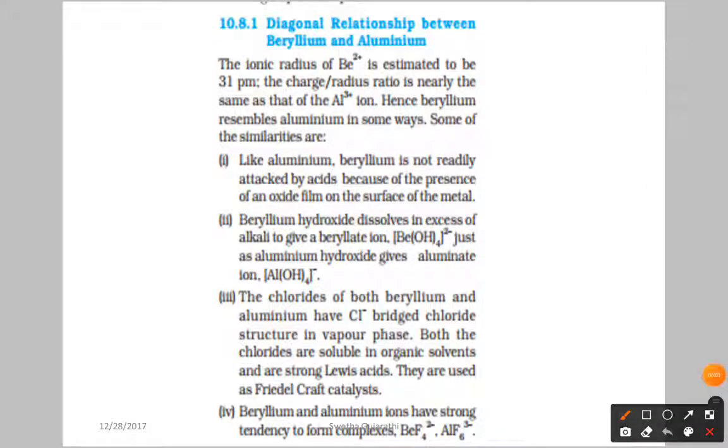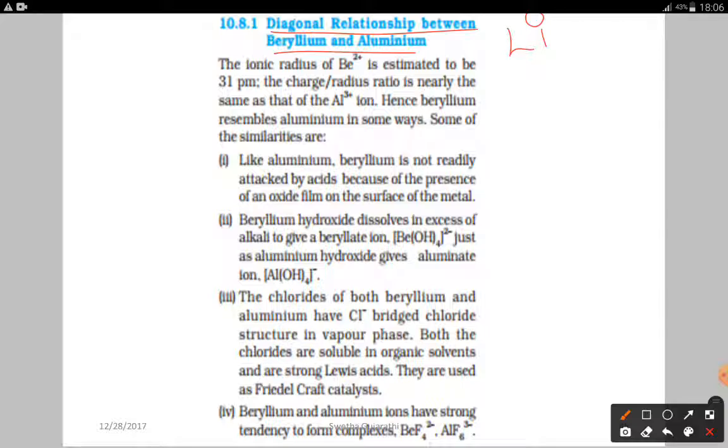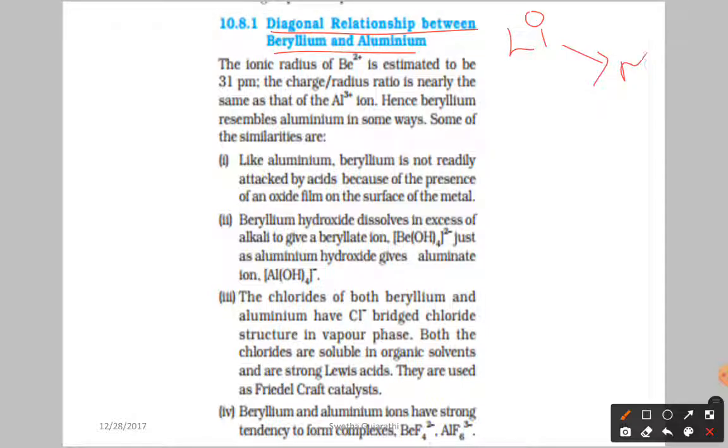Hello students, let us discuss the diagonal relationship between beryllium and aluminium. In the first group, we discussed the diagonal relationship between lithium and magnesium, isn't it? Now here we have beryllium and aluminium. So let us see the diagonal relationship.